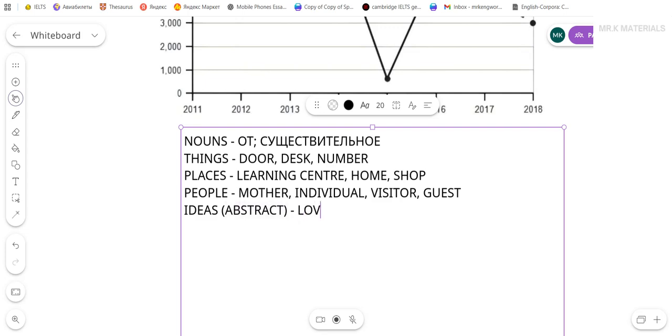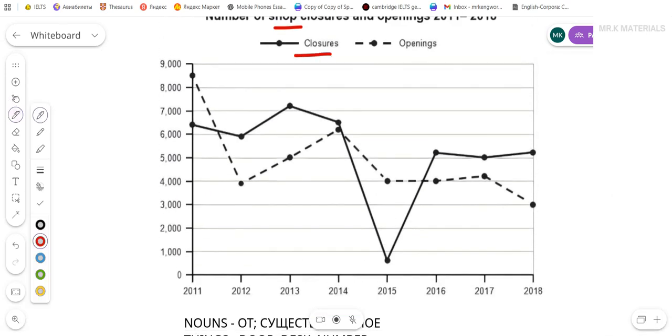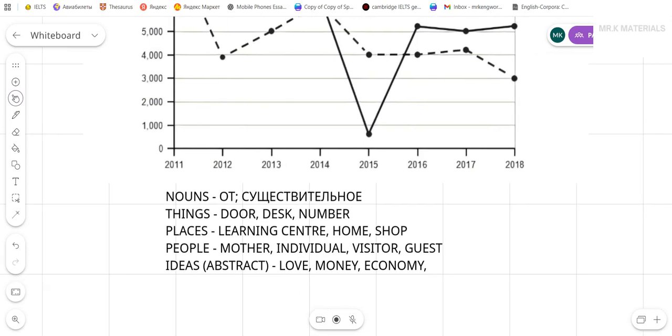For example, love, money, economy, or in our case, closures, openings. You cannot touch it. And physically, you cannot see it. But it's still a noun. It's an idea, right? Abstract idea.